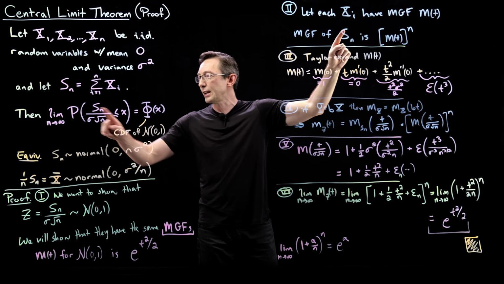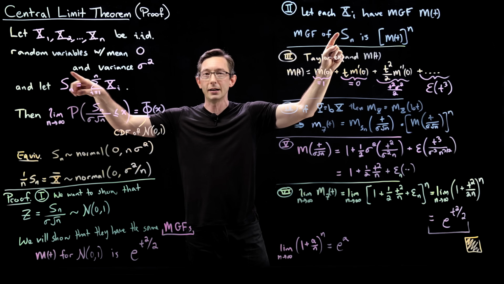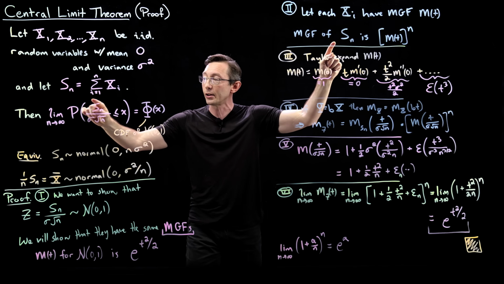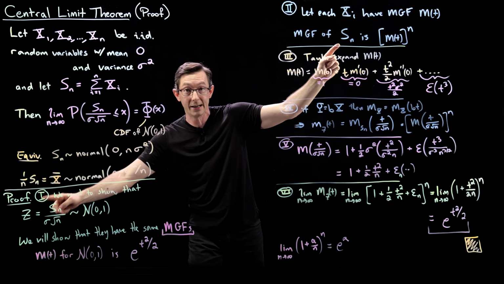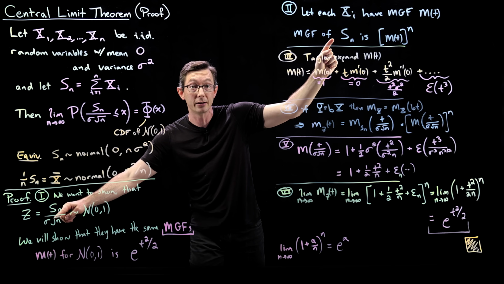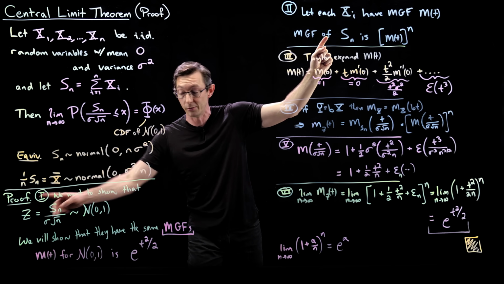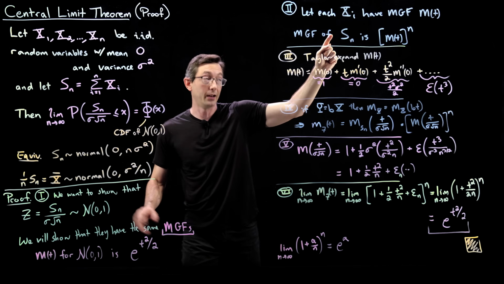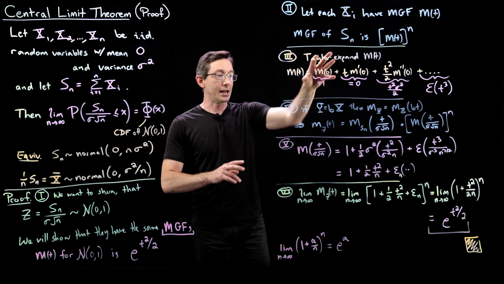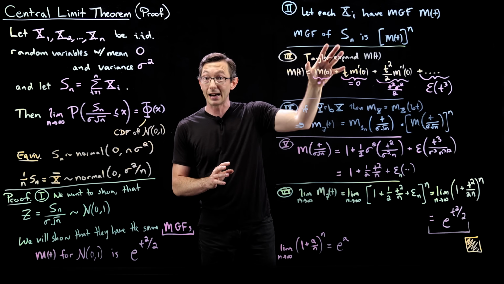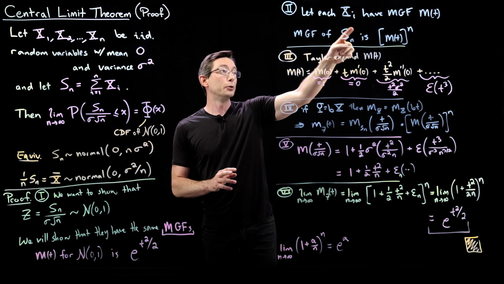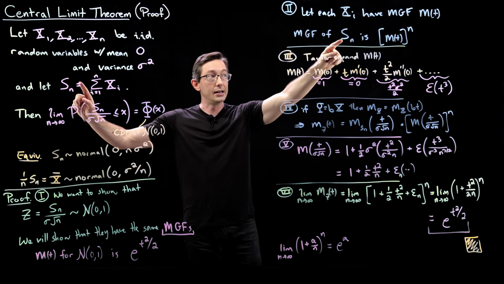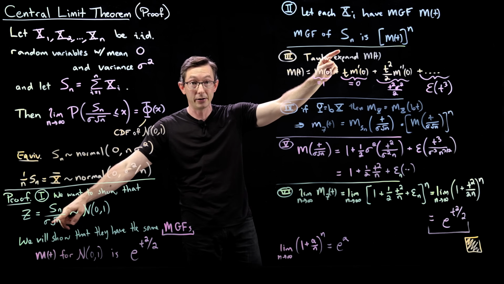And we're also going to have to do a correction because we don't actually want the MGF of this sum. We want the moment generating function of this normalized sum, where it's normalized by its own standard deviation. We want this z variable because it has the simpler distribution. Okay? So this is kind of two steps that you could have taken in either order. First, we're going to normalize this Sn by its standard deviation,